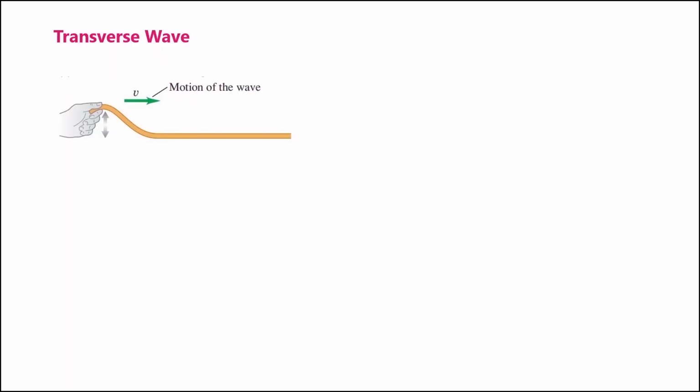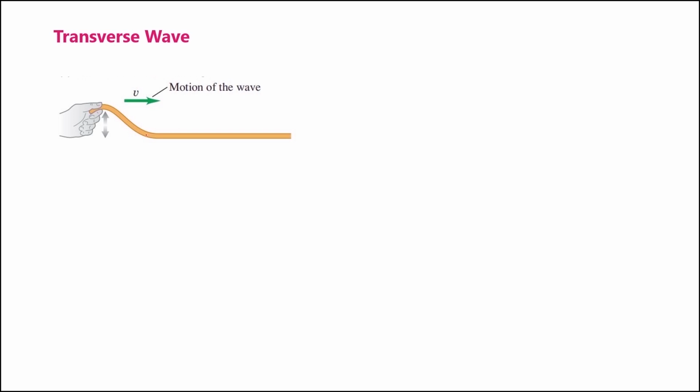Now let us analyze the different varieties of mechanical waves. The first one is the transverse wave. In this example, the medium is a string or a rope under tension. If we give a small upward shake or a wiggle at one end of the string, the wave disturbance propagates along the whole length of the string.